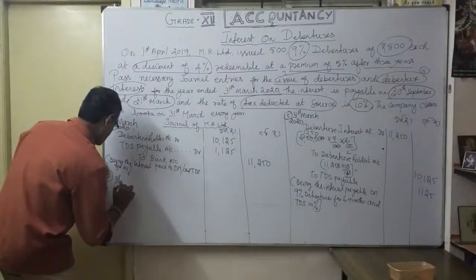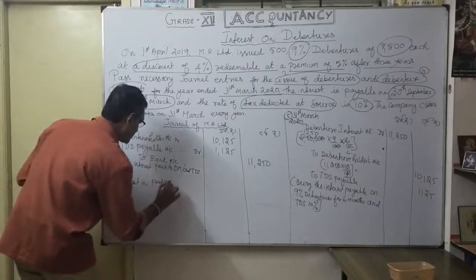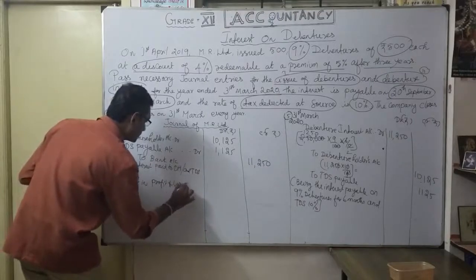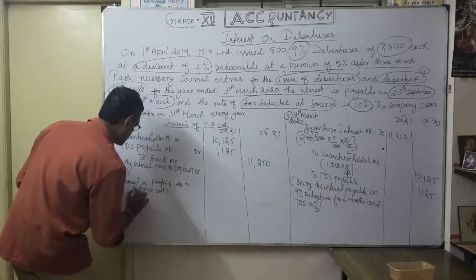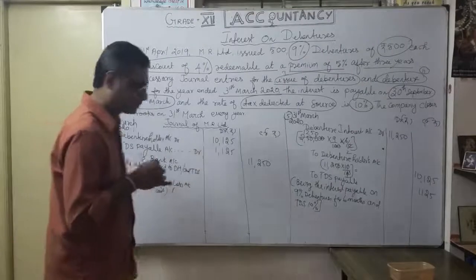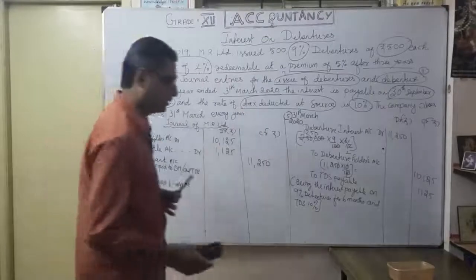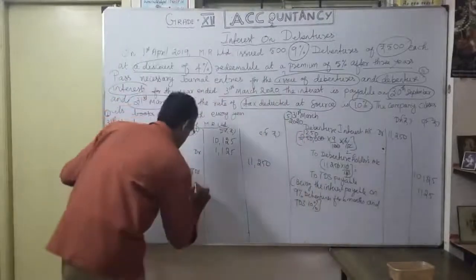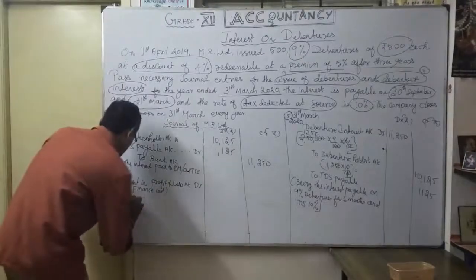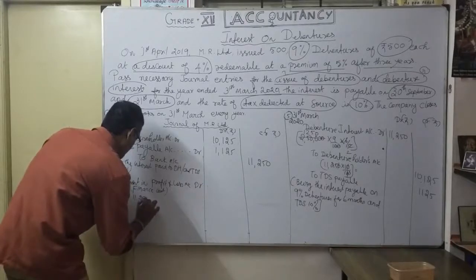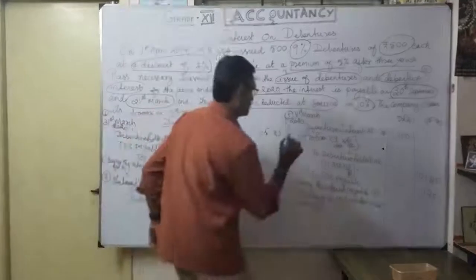So statement of profit and loss account, which is also called finance cost. You can also call it finance cost. How much? It is two half yearly, so I will mention it here. First half yearly 11,250 plus second half 11,250. Correct? This debenture interest.